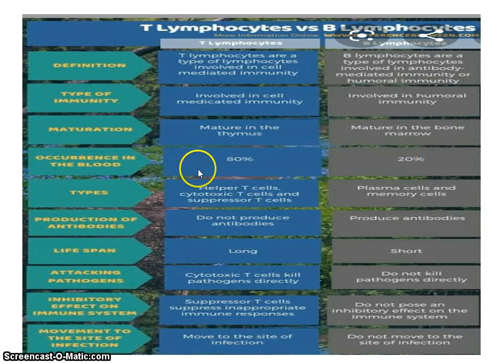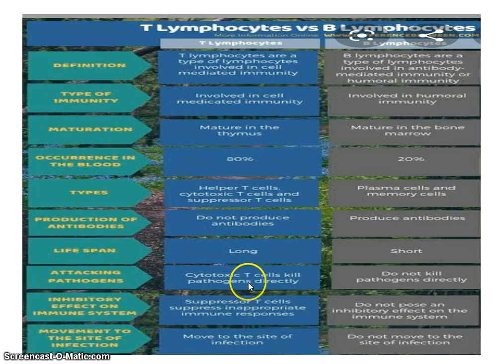T lymphocytes are of three types: helper T cell, cytotoxic T cell and suppressor T cell. B lymphocytes are of only two types: plasma cells and memory cells. T lymphocytes do not produce antibodies, but B lymphocytes can produce antibodies. Lifespan of T lymphocyte is long, lifespan of B lymphocyte is short.